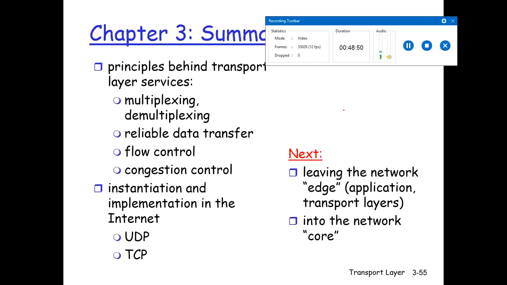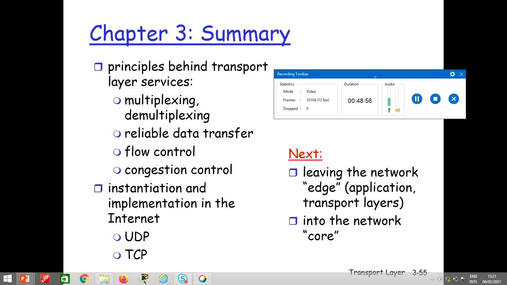Alright. So this was all about chapter 3. We learned about the principles of the transport layer: multiplexing, demultiplexing, reliable data transfer, and connection-oriented transport. Then we talked about the 2 protocols, UDP and TCP. And now we are going to talk, in the next chapters, about the network layer.